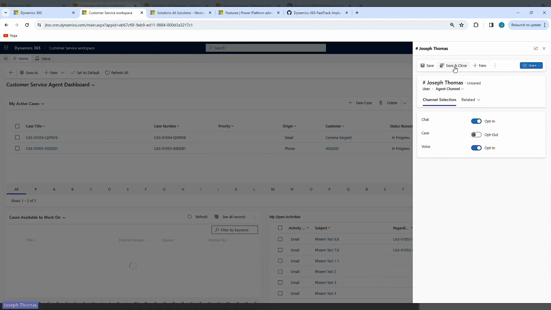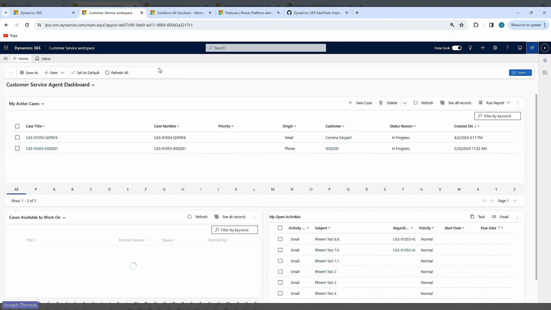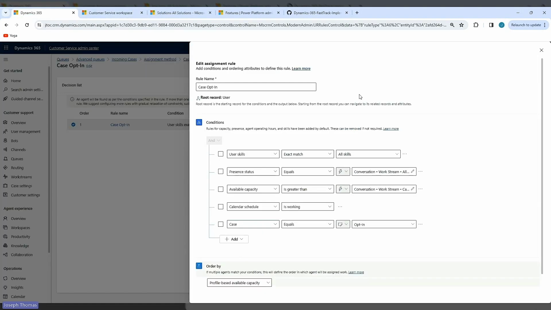Once they make these modifications, they simply save and close, and then the assignment rules that are in unified routing will take that into consideration. We're going to briefly pivot over to take a look at those assignment rules. If you navigate to queues and advanced queues and select the appropriate one that you want to modify, this one, for example, is called case opt-in.